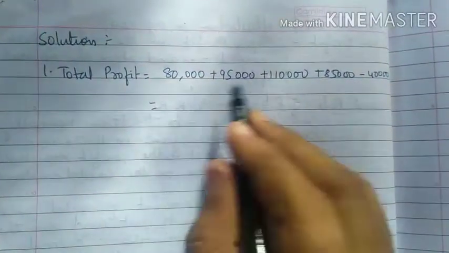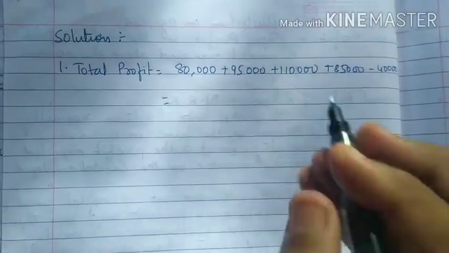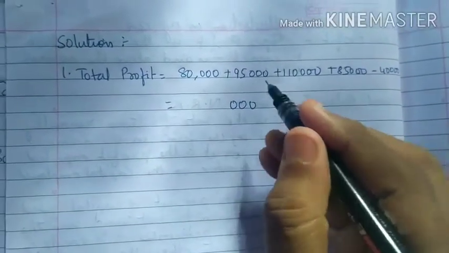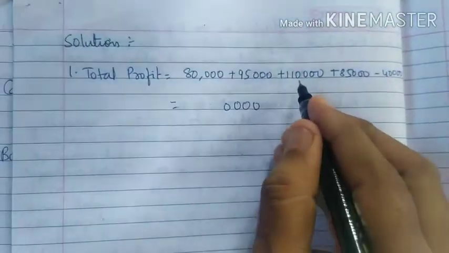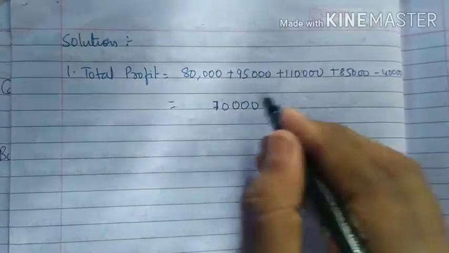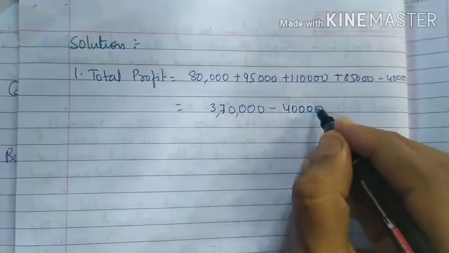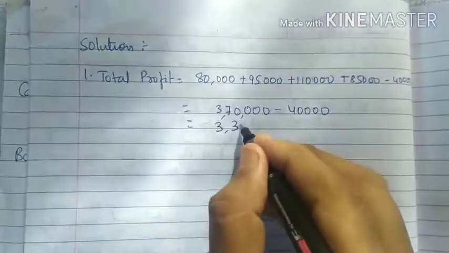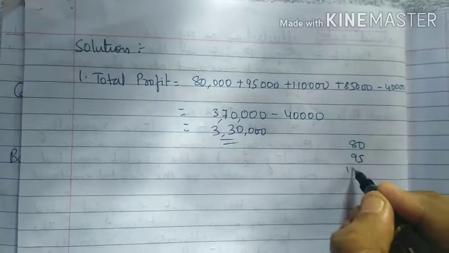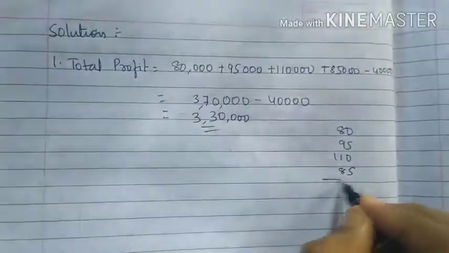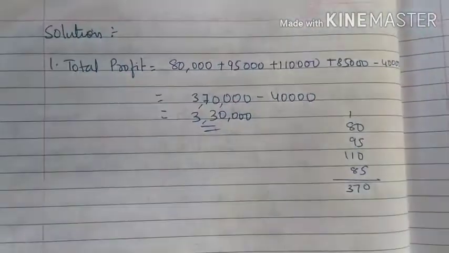So if you add up all this: 80, 95, 1,10,000, 3 zeros, 5, 10, 1 carry, 9, 9, 18, 19, 27, 2 plus 1, 3, so 3,70,000 minus 40,000, you will be getting 3,30,000. So 80 plus 95 plus 110 plus 85.